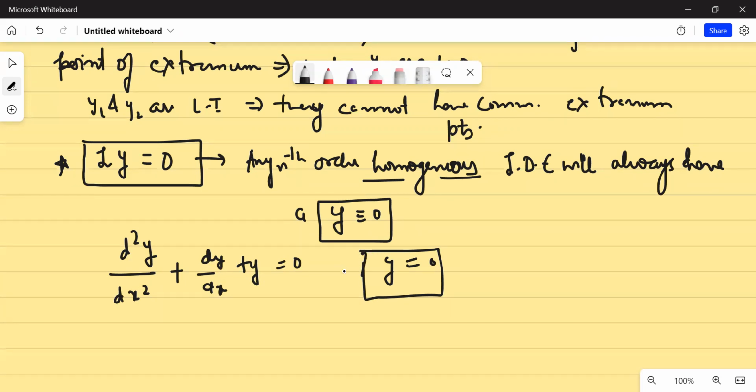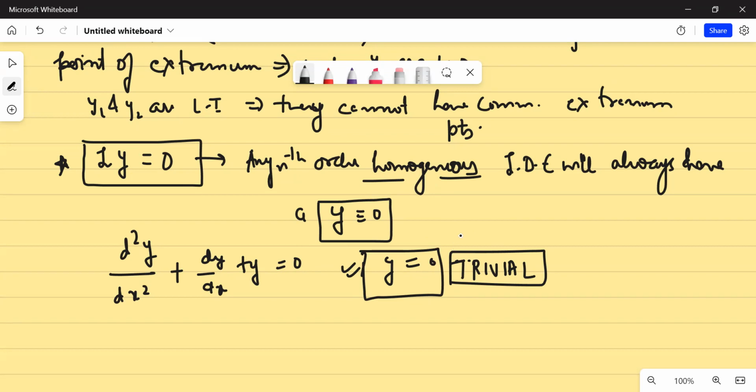So always remember that trivial 0 is always a solution to a homogeneous linear differential equation. Because it will always exist, these solutions are called trivial. Is that clear or not?